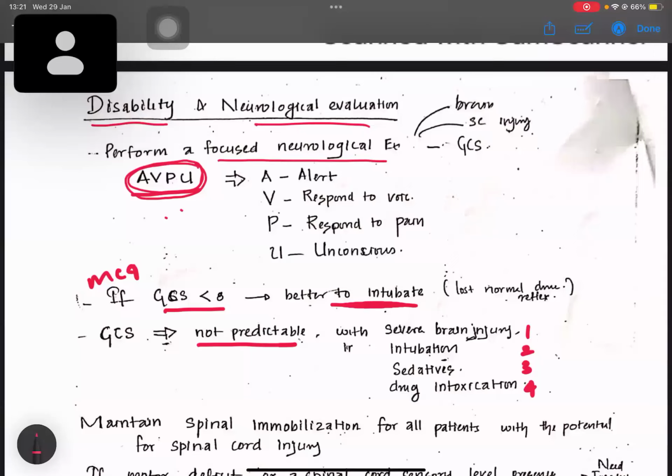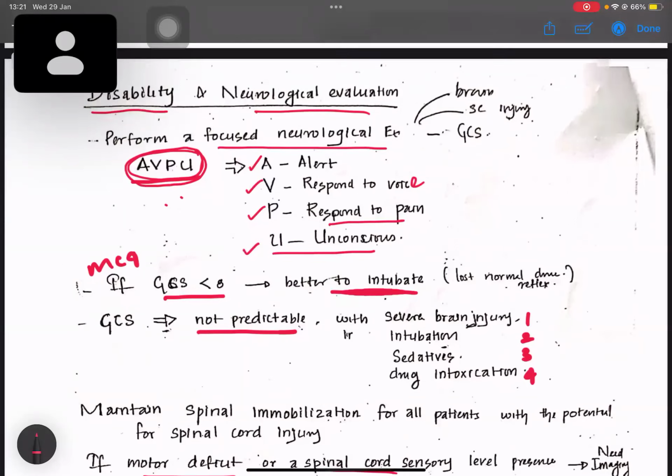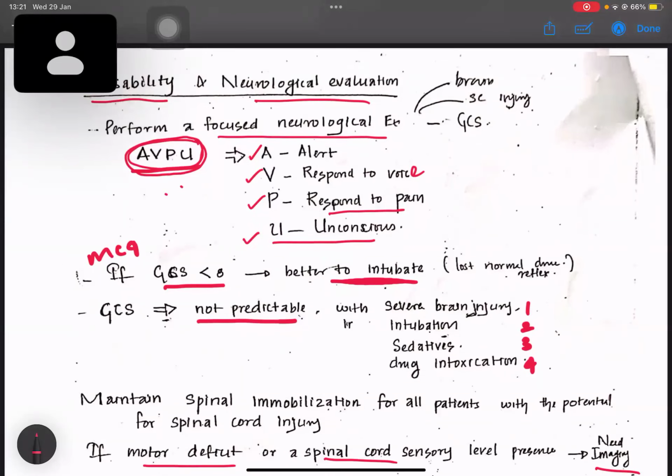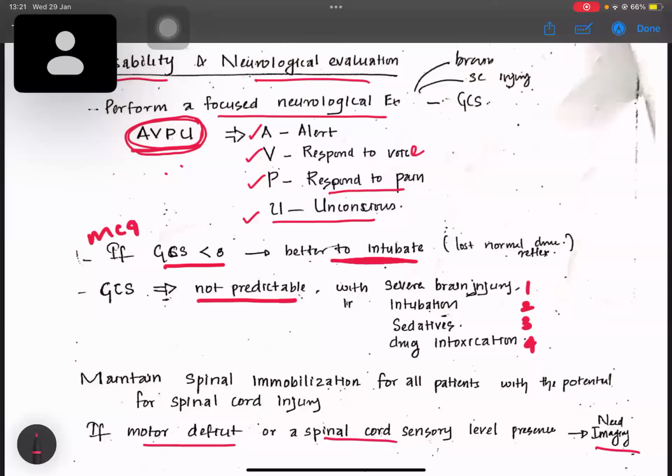But AVPU is already in the form, which means A means alert, V means response to voice, where the patient can respond to voice, P whether the patient can respond to pain, U means unconscious. So we put whether the patient is A or V or P or U at the admission time. This is an initial examination, and we look for GCS as well.